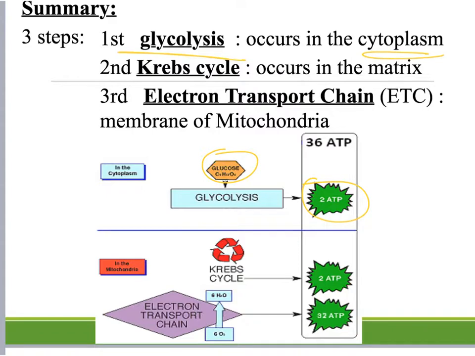It's going to move then into the matrix of the mitochondria and go through what's called the Krebs cycle. The Krebs cycle is also going to produce 2 ATP as a product. The Krebs cycle happens in the presence of oxygen, and then we're going to also move into the electron transport chain. And this is where we get 32 ATP as a product.